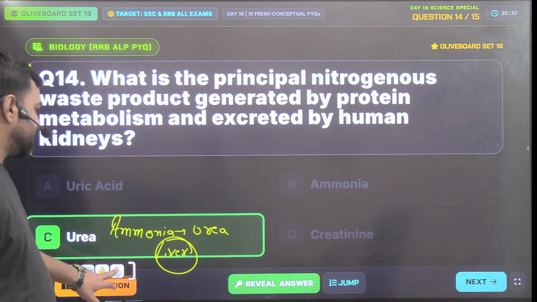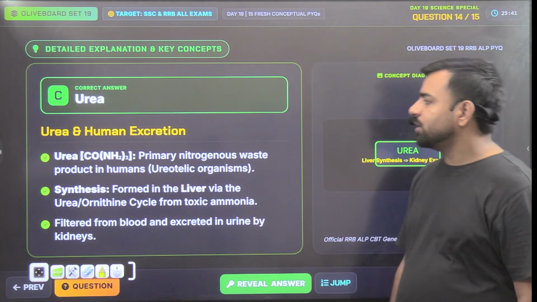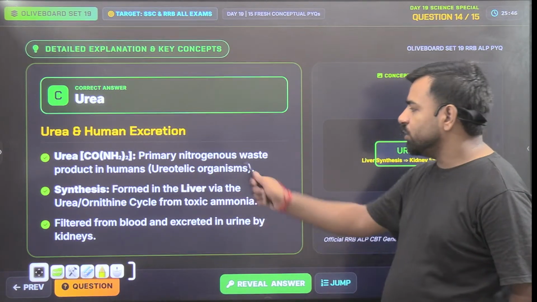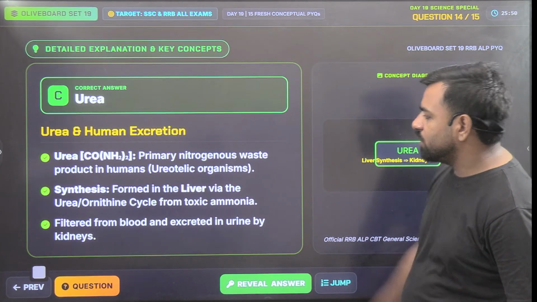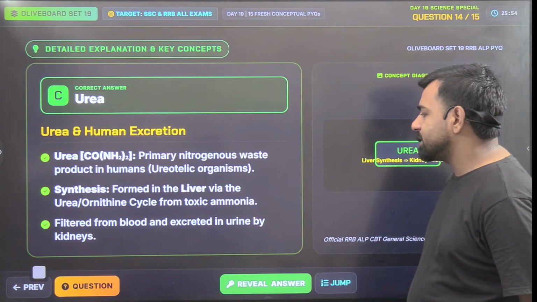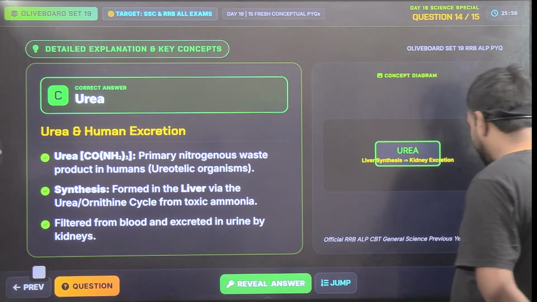That's great. So guys, moving forward with the final question, I'll give that as a homework question for you all. Urea is the primary nitrogenous waste in humans. So we are ureotelic organisms. It's formed in the liver via the urea, that is ornithine cycle, from toxic ammonia, and it is filtered from the blood and excreted in the urine by the kidneys. That's all. So guys, that's the homework question for you all.